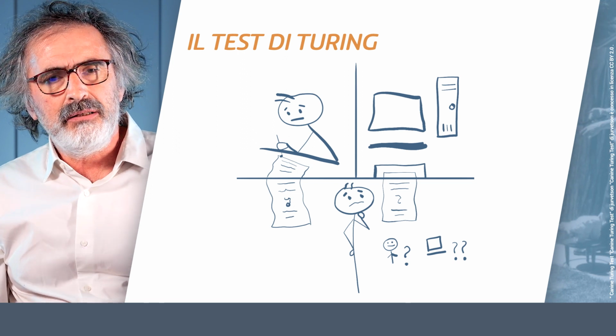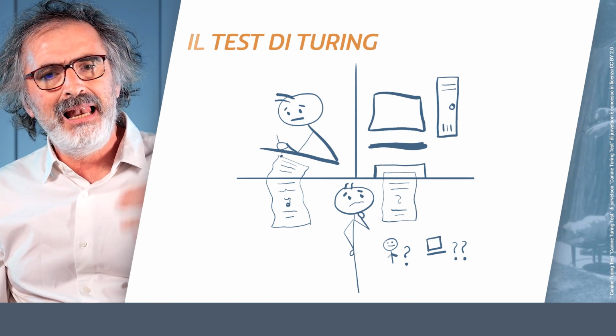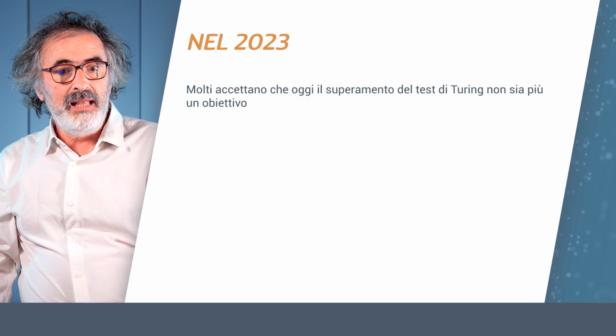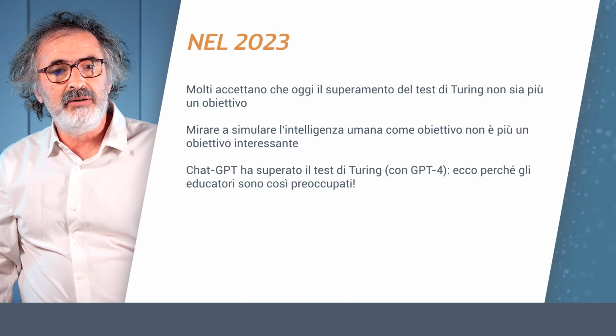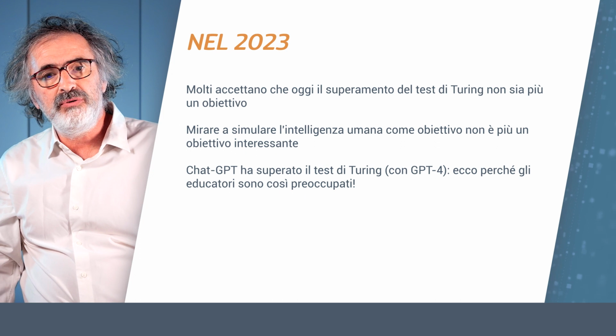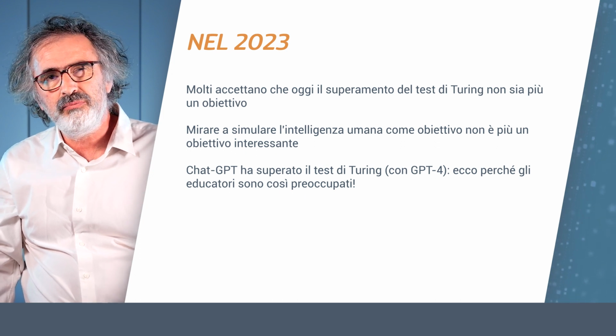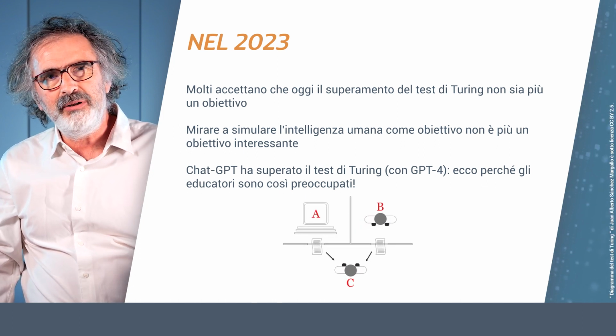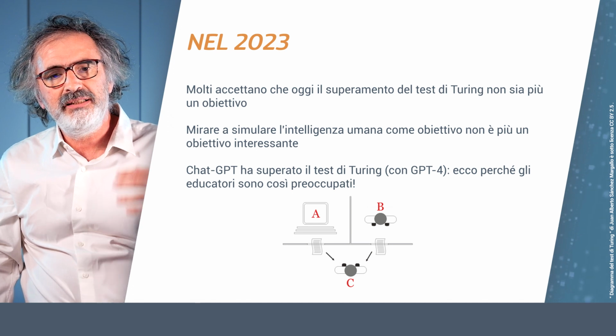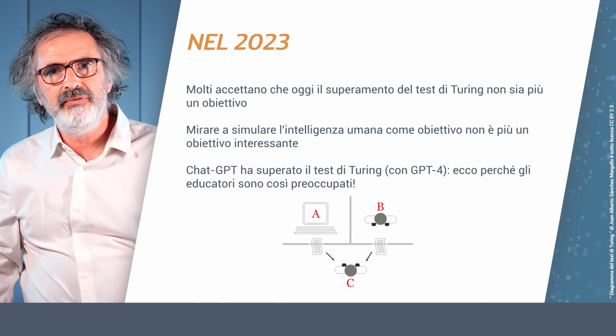So passing the Turing test has been a goal for the humanity involved in artificial intelligence since 1950. And today, people are perhaps speaking less about it. Why are we speaking less about it? Perhaps because for many today, passing the Turing test, which really just means being able to simulate intelligence, is no longer the objective.